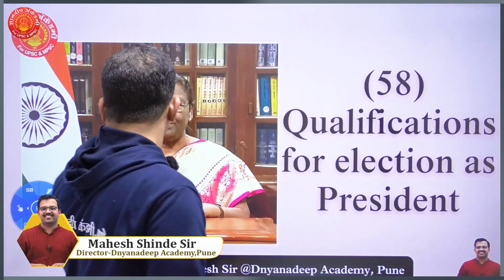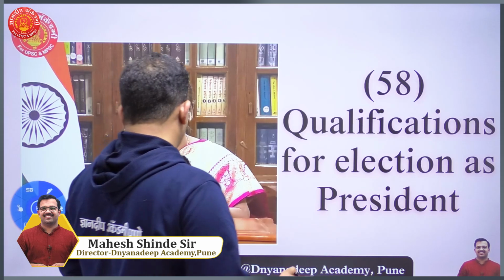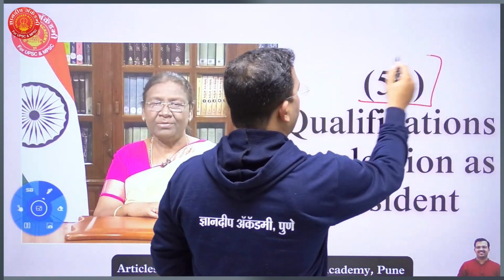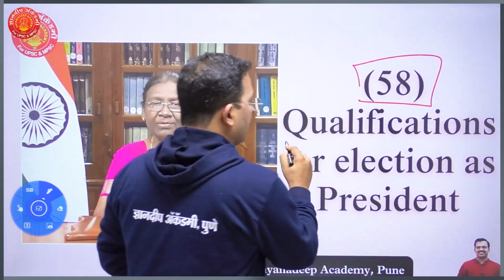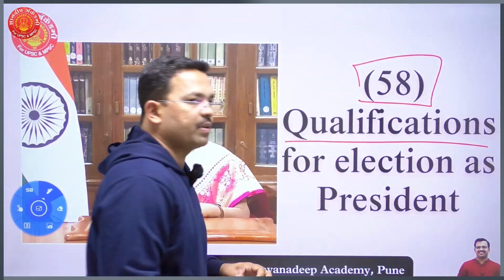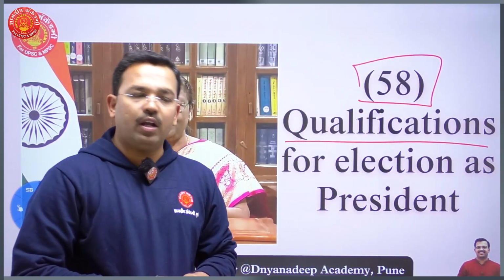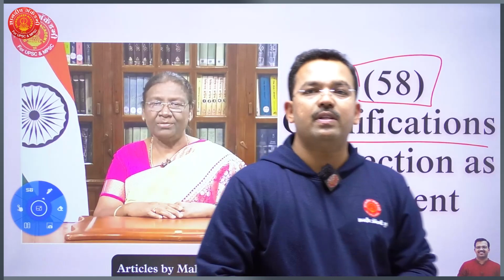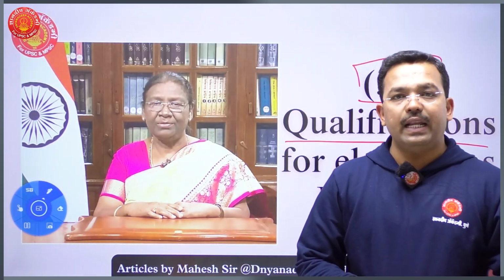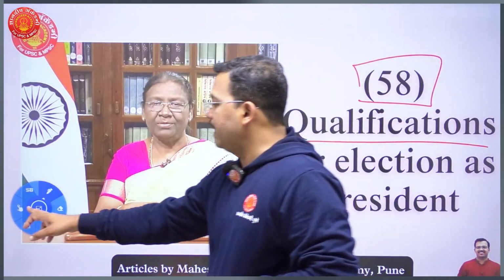Today, we'll try to understand the next important article of the Indian Constitution. The name of the article is Article 58. It talks about the qualifications for election as President of India. So what are all the qualifications which must be possessed by an individual to get elected as President of India? Very interesting article. We'll try to understand what it says.